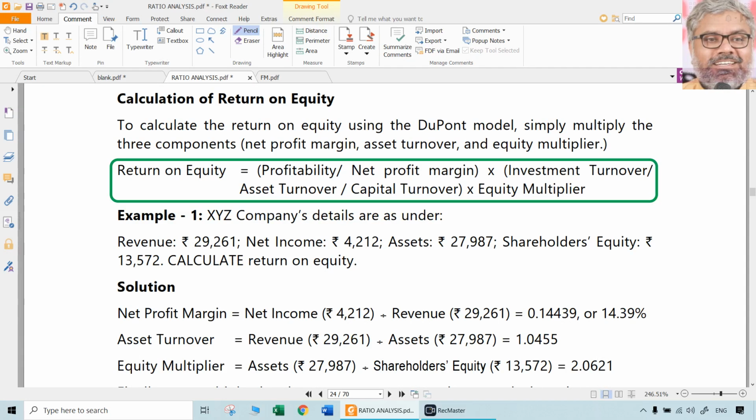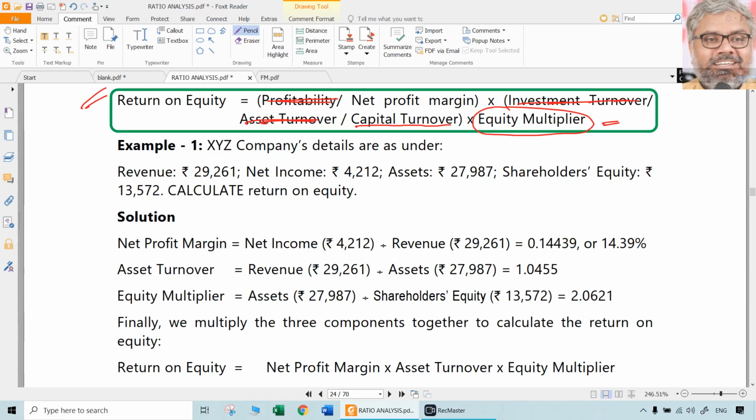So the same return on equity formula is split into three formulae. Ultimately, the essence is the same. So that's what is given here. Return on equity is equal to net profit margin, let us not confuse this. Net profit margin multiplied with investment turnover or asset turnover or capital turnover. Let us call it capital turnover, better. Net profit margin multiplied with capital turnover multiplied with equity multiplier. But while doing the equity multiplier, you have to make sure the denominator here is the numerator here.